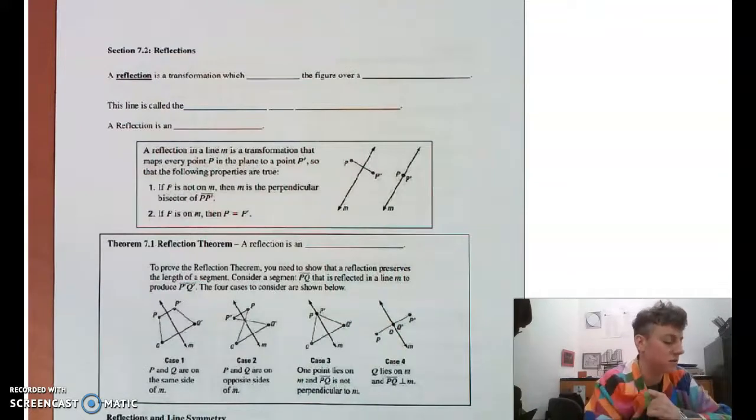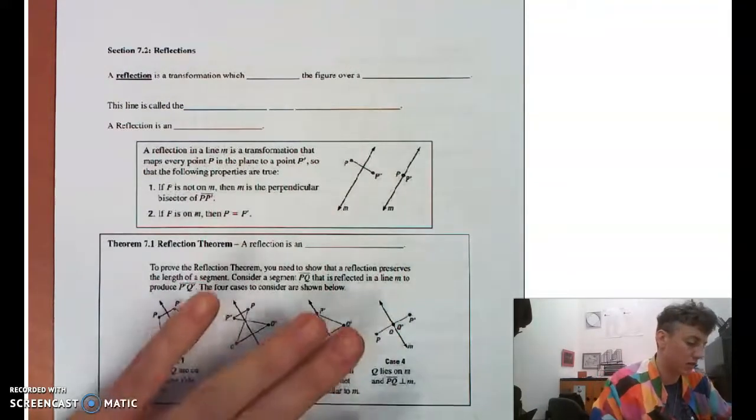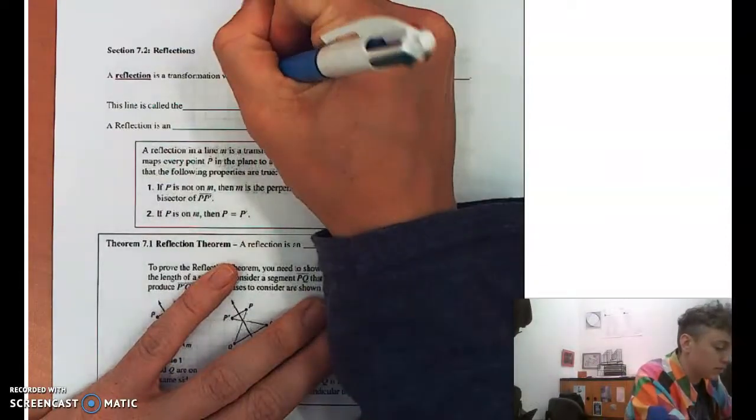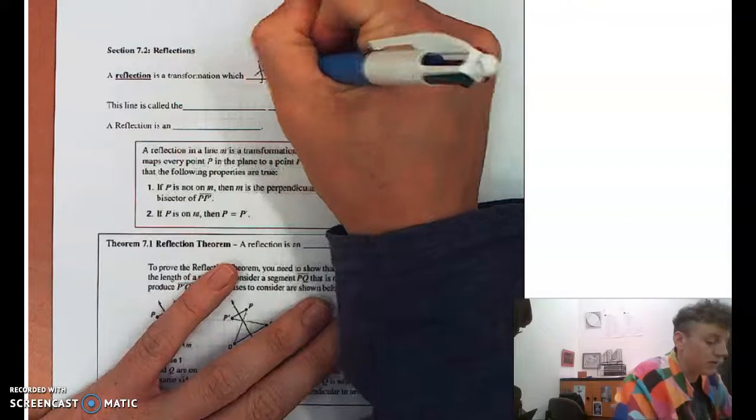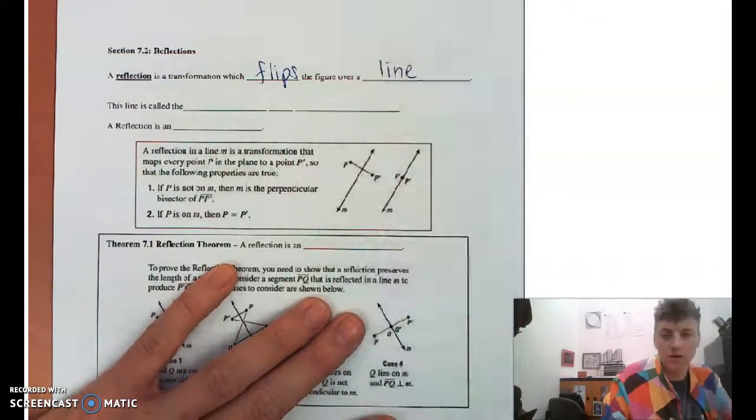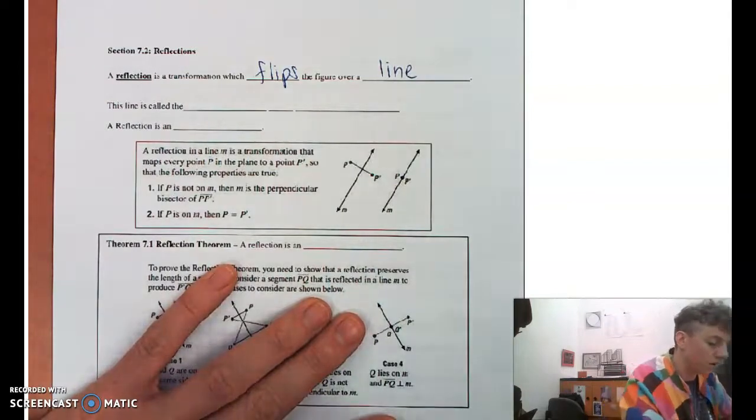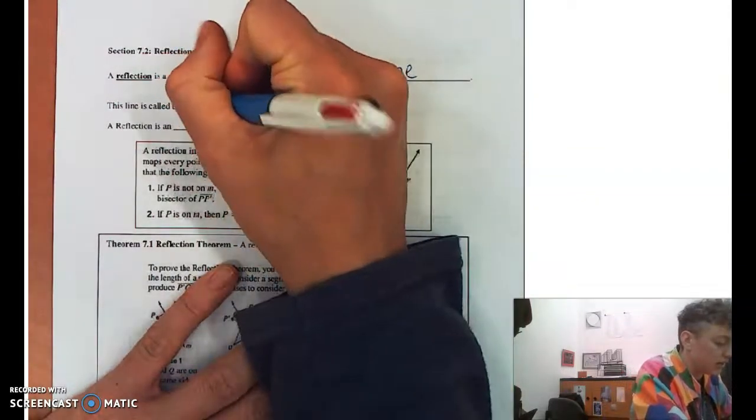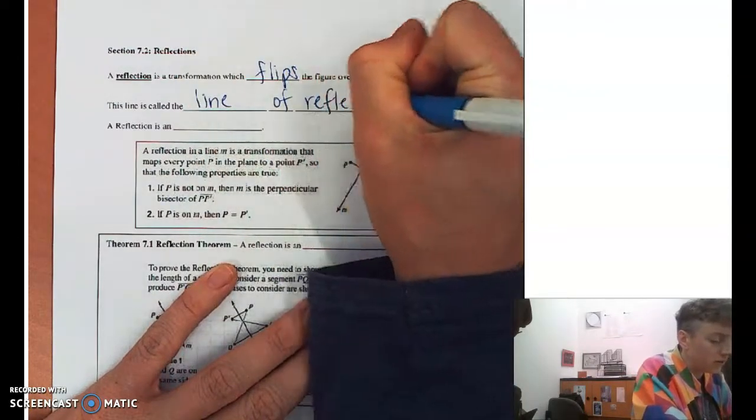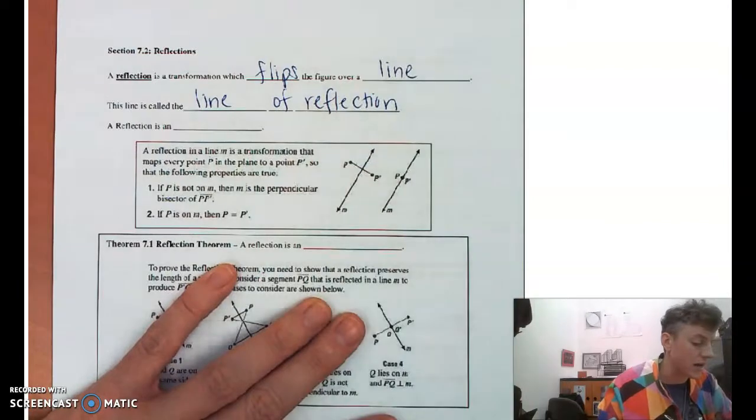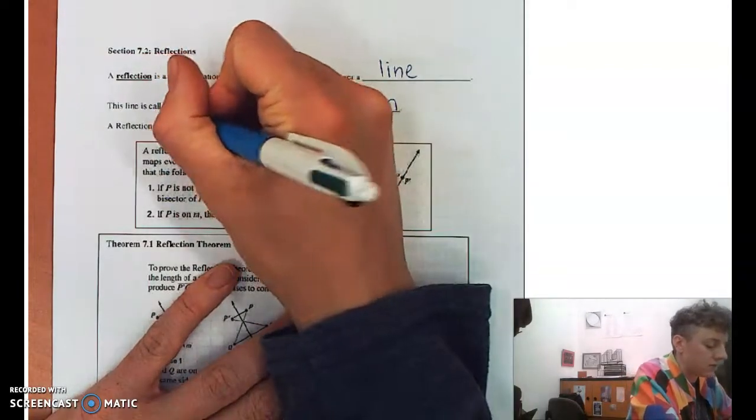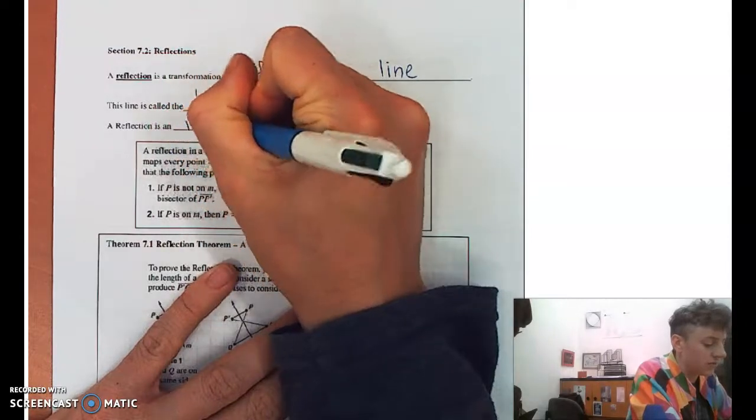Let's remind ourselves, a reflection is a transformation which flips a figure over a line. And what did we call that line? It was the line of reflection. And reflections are isometries. So a reflection is an isometry.